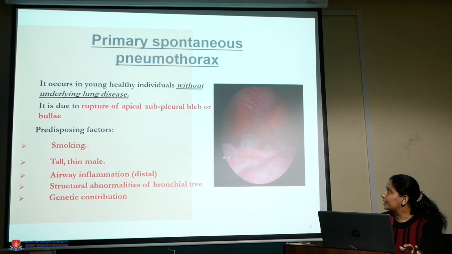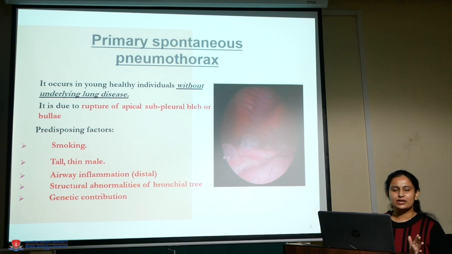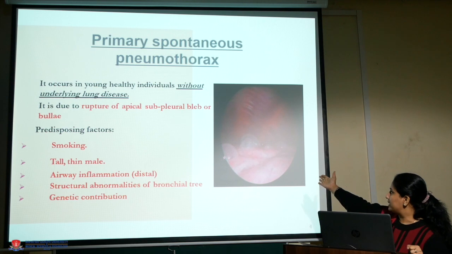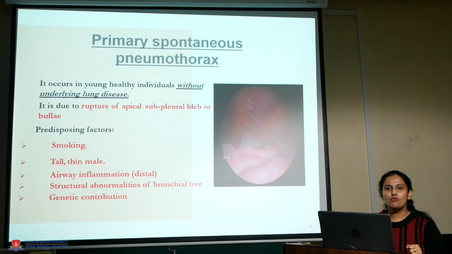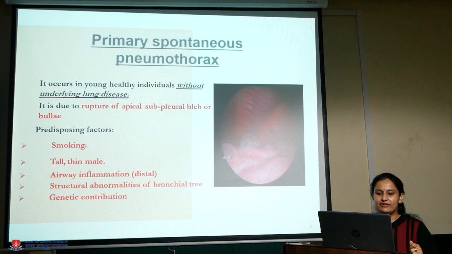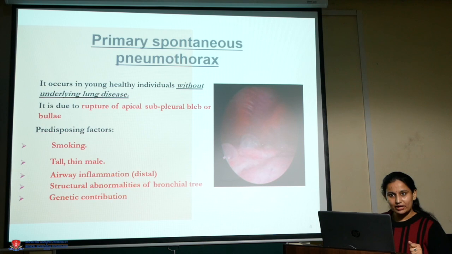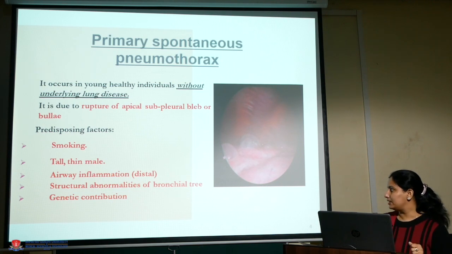What do you mean by primary spontaneous pneumothorax? It basically occurs in healthy individuals without any underlying lung disease. It occurs due to the rupture of an apical subpleural bleb or bullae. There is a picture showing primary spontaneous pneumothorax. What are the factors behind this type? Factors can be smoking, tall or thin male, airway inflammation, structural abnormalities of the bronchial tree, and genetic contribution.